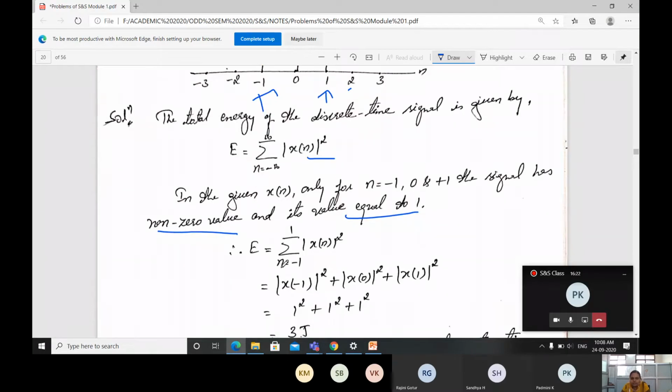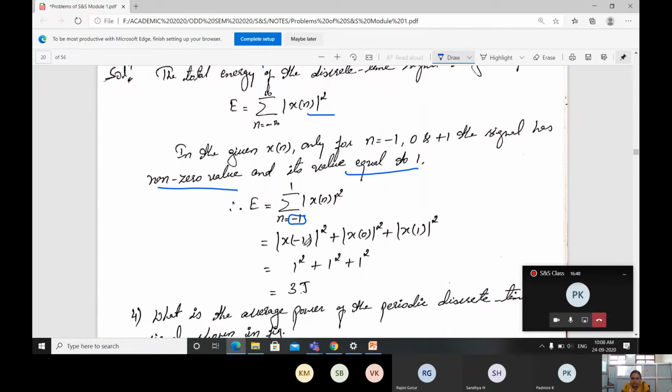Then substitute for the n values. Expanding the equation, you will get x of -1 whole square, plus x of 0 whole square, plus x of 1 whole square.